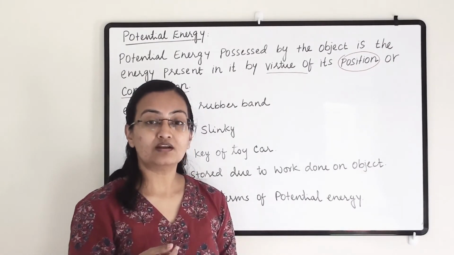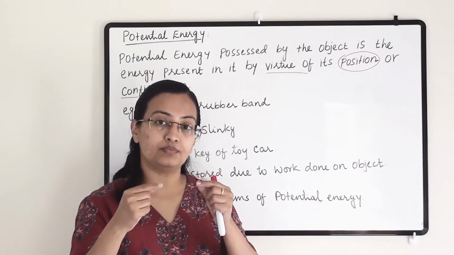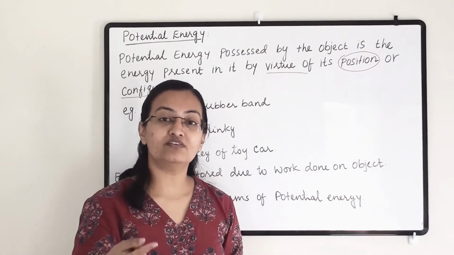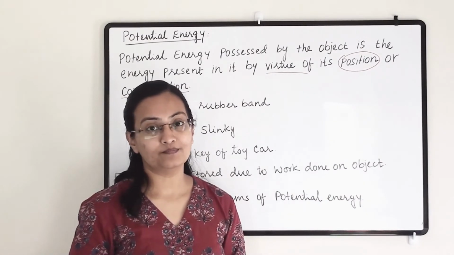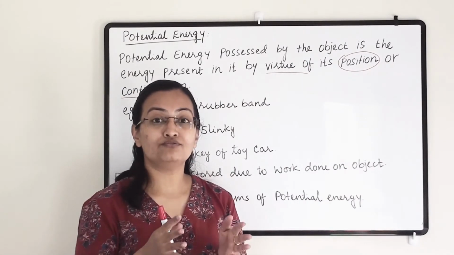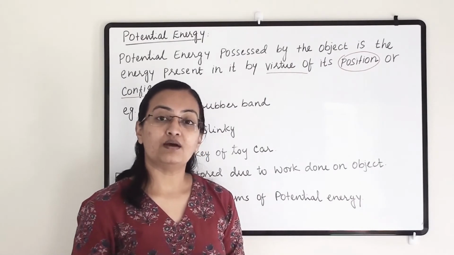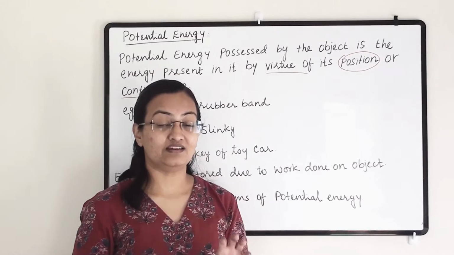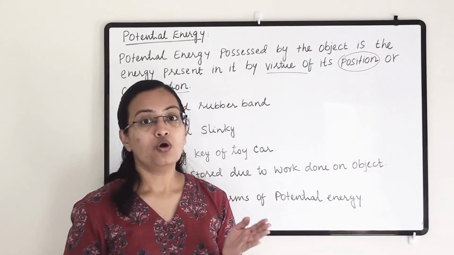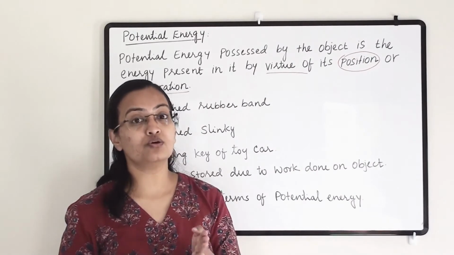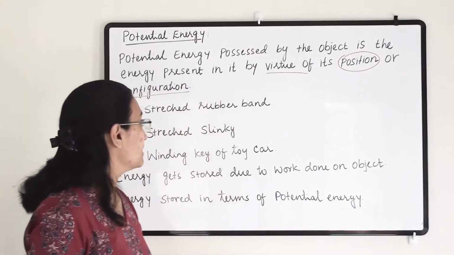When you put it down on the floor, that spring will slowly open up, that energy will transfer into kinetic energy, and the toy car will move forward. So all these types of position of the object give a certain amount of energy. The energy stored in an object because of its position, situation or configuration is known as potential energy.